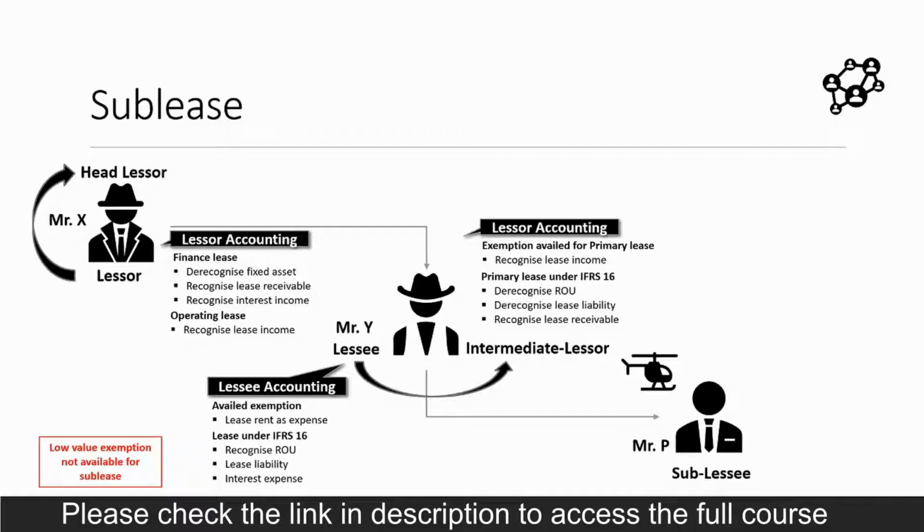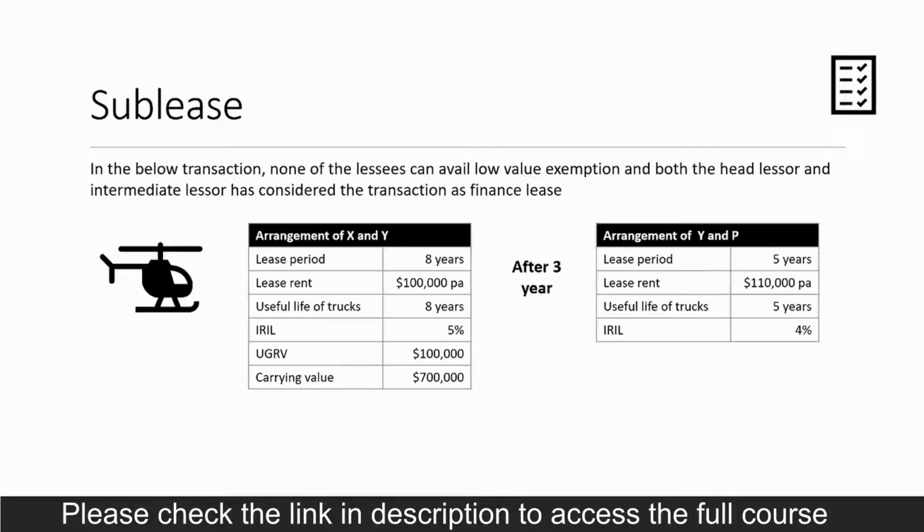P as a sublessee will also assess if the transaction is eligible for exemption, and if he wants to avail the exemption, he will recognize only the periodic lease rent expense. But if P concludes that the transaction is not eligible for exemption, then he will recognize ROU of asset, lease liability and periodic interest expense. Let's now put some numbers to this example and see how the accounting entries will flow in the books of X, Y and P.